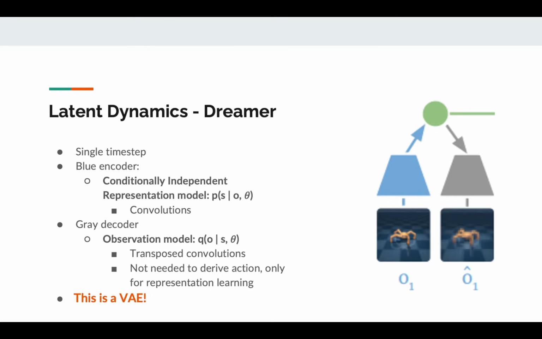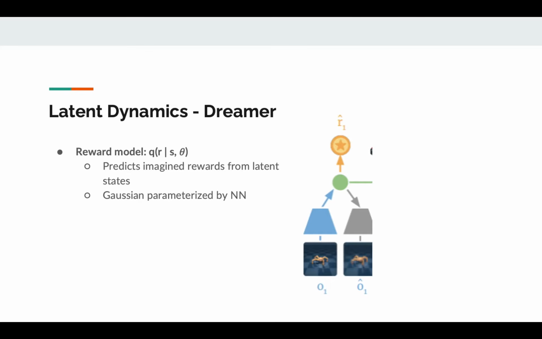What about the rest of the dynamics? Well, we also have the reward model, which is an estimate of the reward given the latent state. We should note that this reward is the imagined reward based off of latent states and not the actual reward based off of observations. The reward model is a scalar Gaussian with mean parameterized by a fully connected neural network.